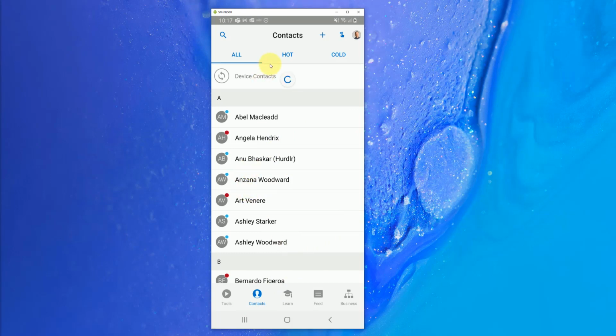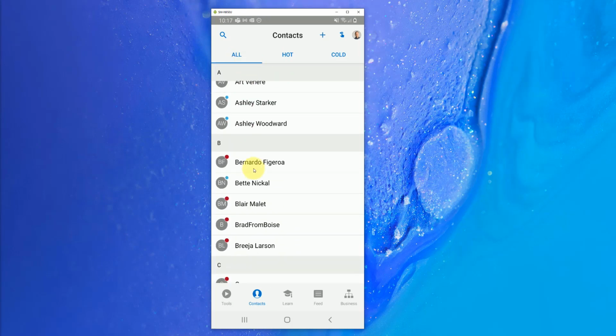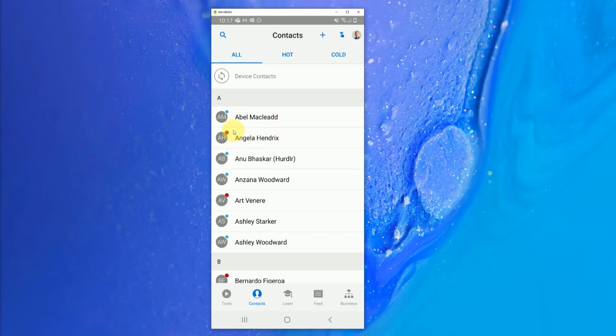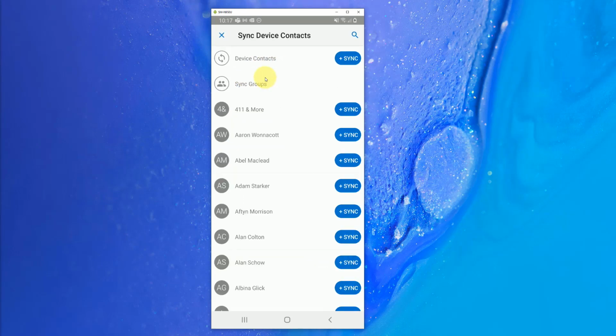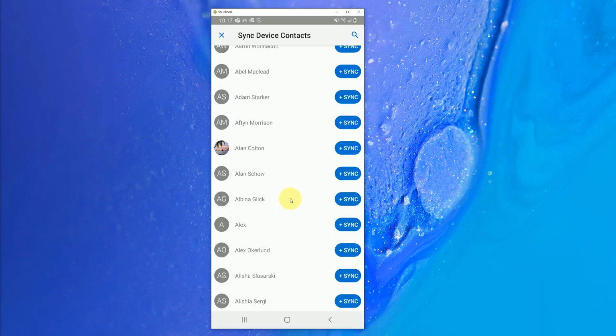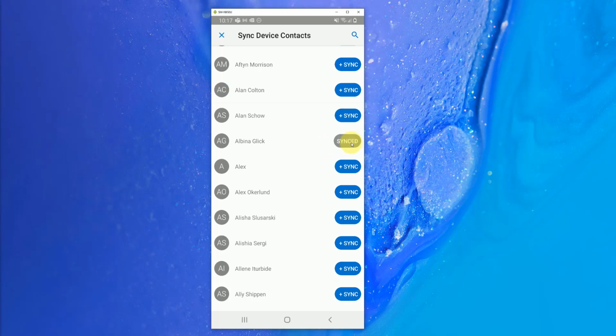What's nice about the way we are categorizing our contacts is you have the ability to mark them as a hot or cold contact. What I mean by that is these little colors here, these red and blue colors. If I was to sync one of my contacts by tapping that button there, let's bring over this person right here. So we tap that to mark them as synced.